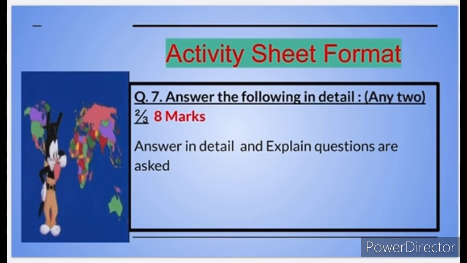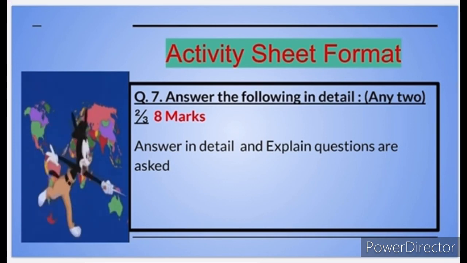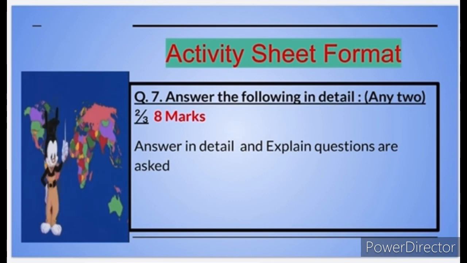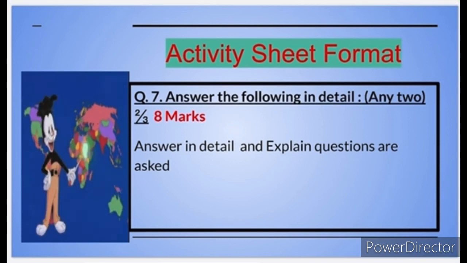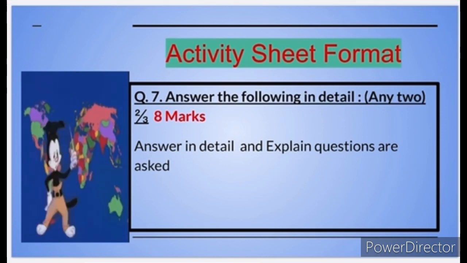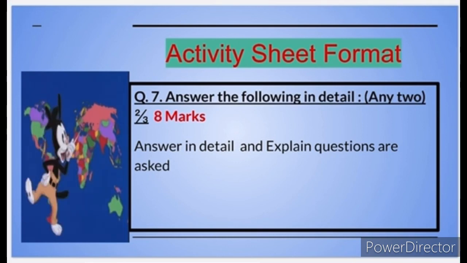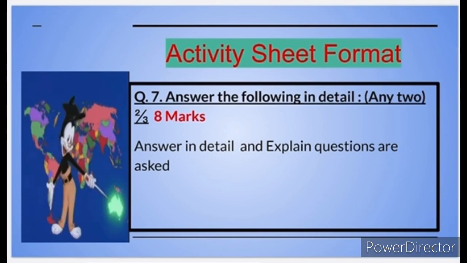You just need to attempt any two. 3 questions are asked, so there is an option here, but among the 3 you just need to select any 2 and attempt them. You have to explain your answers in a clear and detailed way. Every question carries 4 marks, that is 8 marks in total.